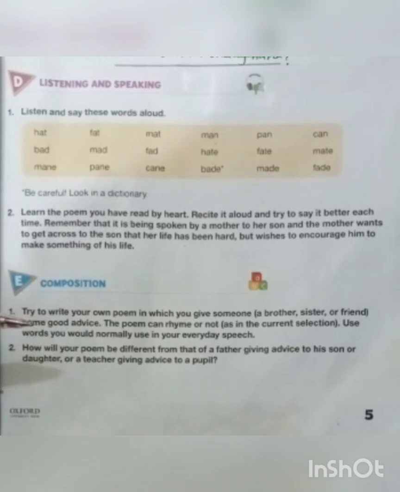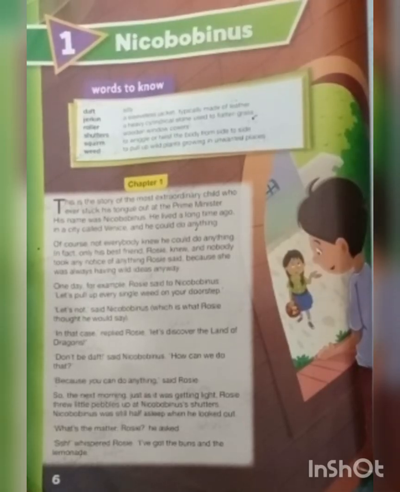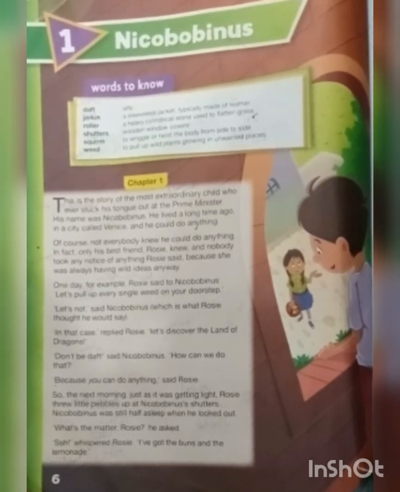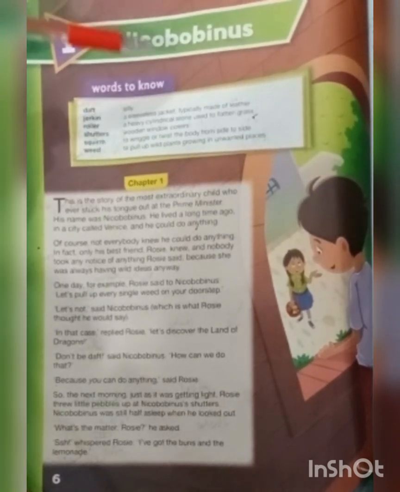So today's work is sort of a work of yours. So you are going to do your assignment on your own. And you are studying English Unit 1 Part 2 with me. So the chapter that we are going to study today is one of the very interesting chapters, and the title is Nicobobinus.